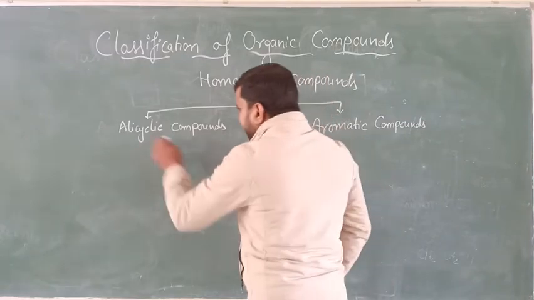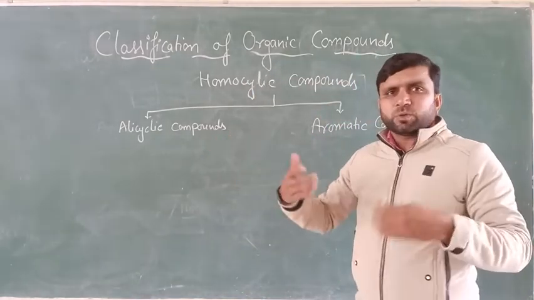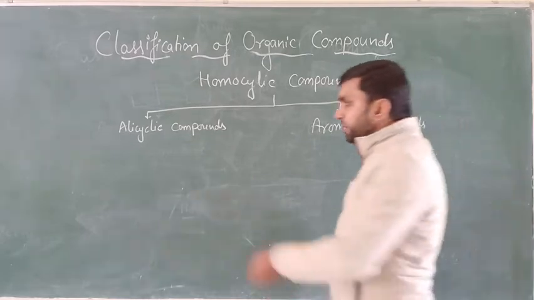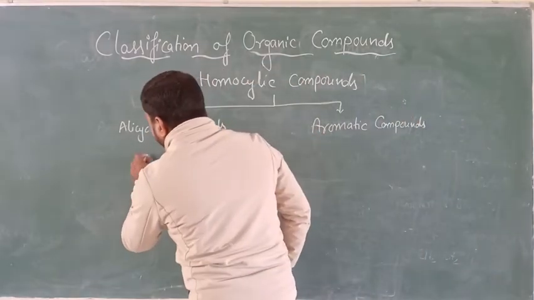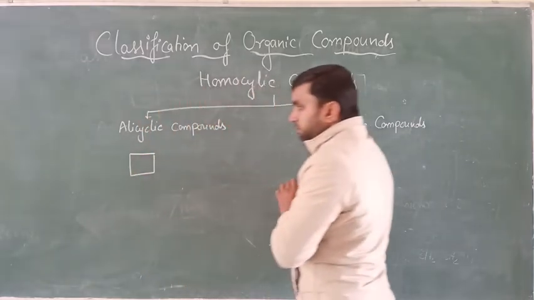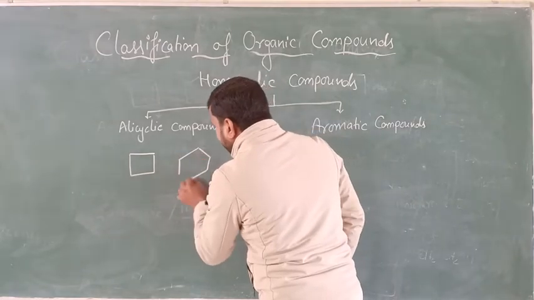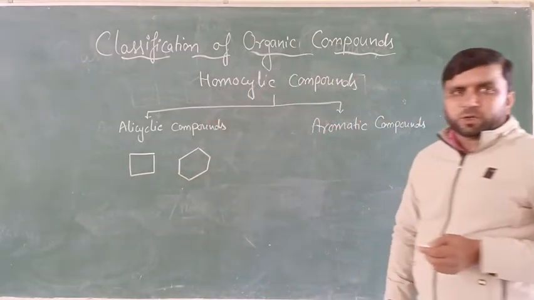So simply remember: alicyclic compound, aromatic compound. Alicyclic means those compounds which are non-aromatic in nature. For example, whatever examples I have given, cyclobutane or cyclohexane, they are alicyclic compounds, or non-aromatic compounds.